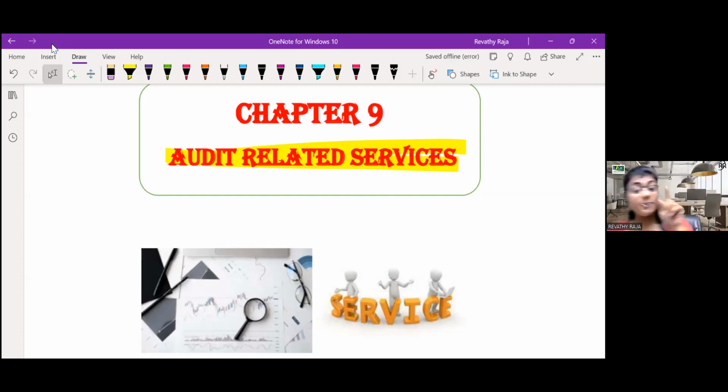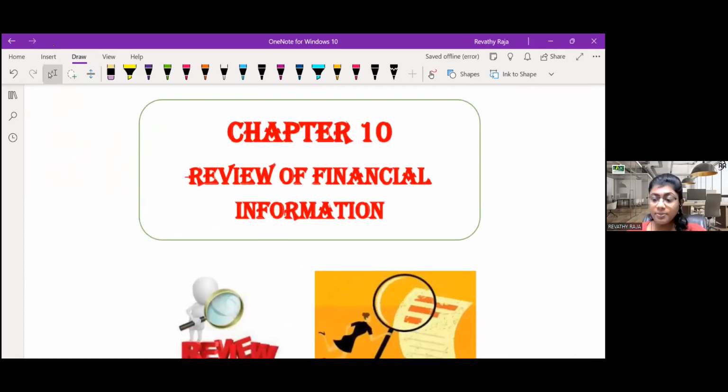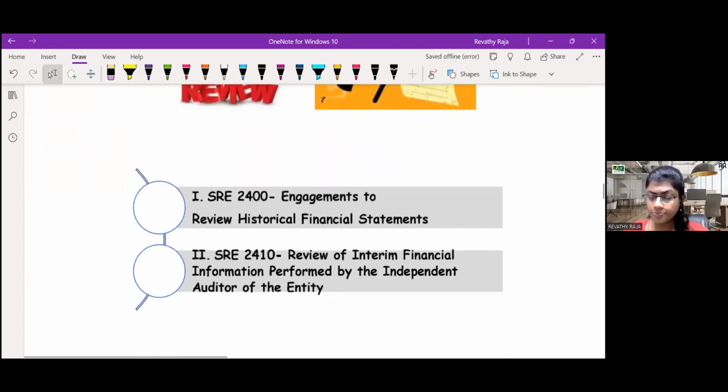Okay. See, chapter number 8 was 800 series. Chapter number 9 was SRS. Now, chapter number 10 is regarding the review. Which standard will come to your mind when you hear review? It is SRE. But if you have observed, SRS and SRE, two numbers each. Just to change the first numbers. 4,400, 4,410. 2,400, 2,410. Wow.